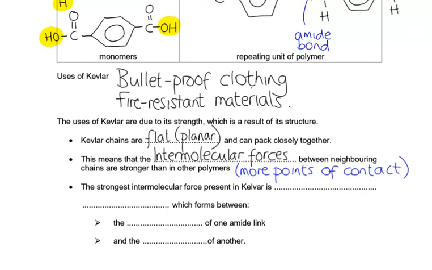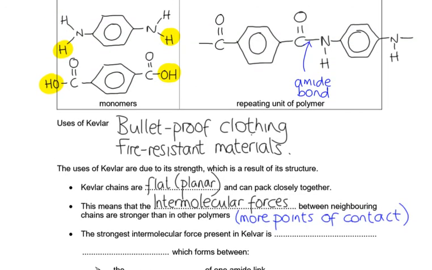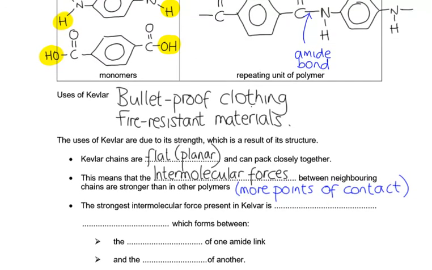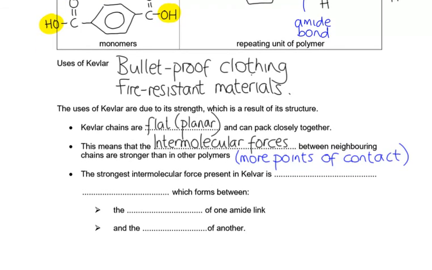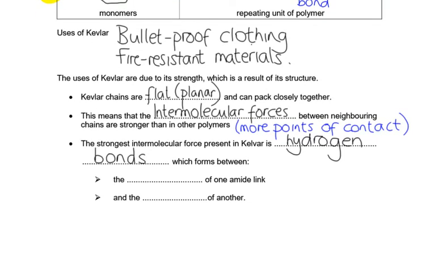The strongest intermolecular forces present in Kevlar: if you have a look back up at the structure, you can see that you have got a hydrogen bonded to an N. And if you remember from intermolecular forces, if hydrogen is bonded to N, O or F, then we are going to form hydrogen bonds between the molecules. And they're going to form between the nitrogen of one amide link and the hydrogen of another.